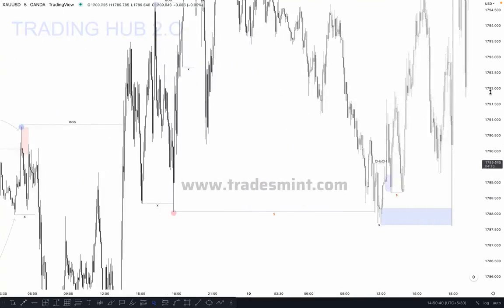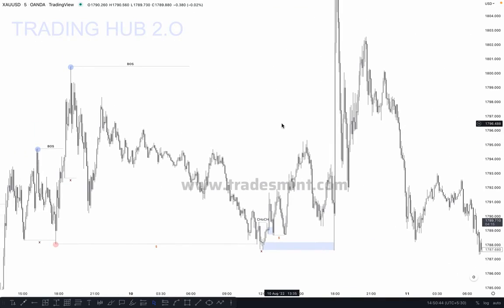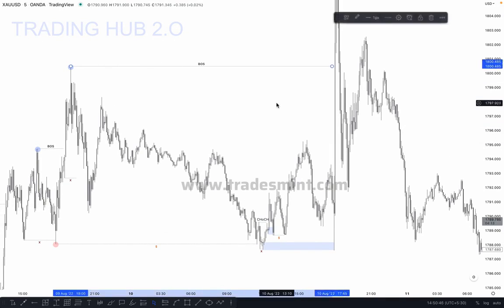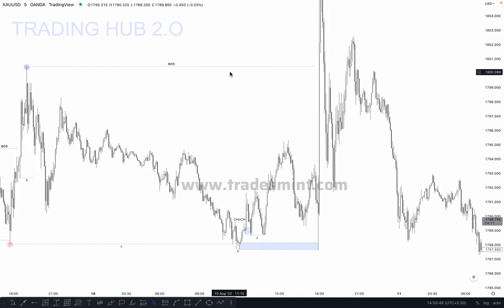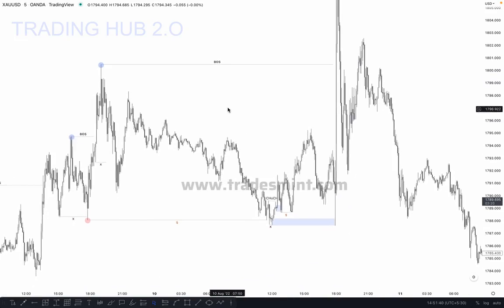So what happened here? You can see market tapped here and then went higher, and market closed above it. So this is our break of structure. So market broke the structure and closed above it. So our new structure is here. Market broke the structure and we can shift our higher low here, correct.